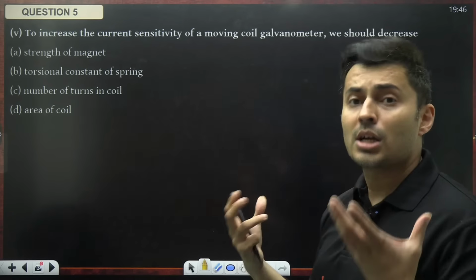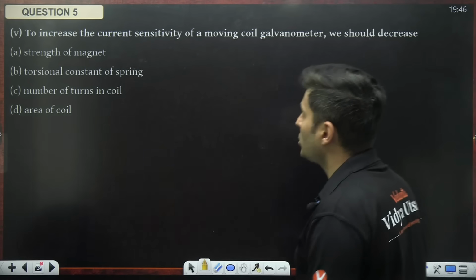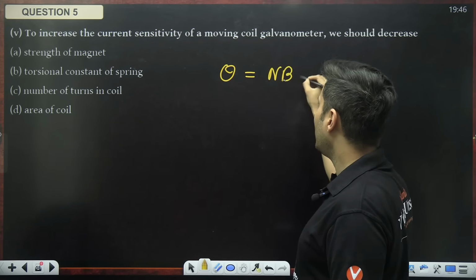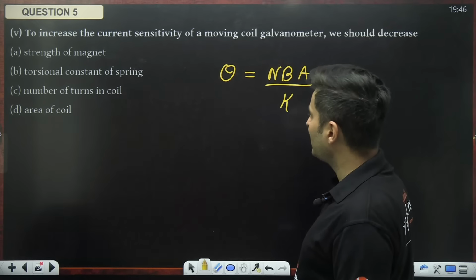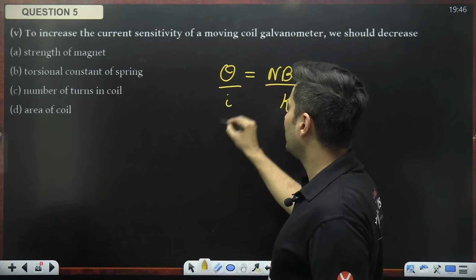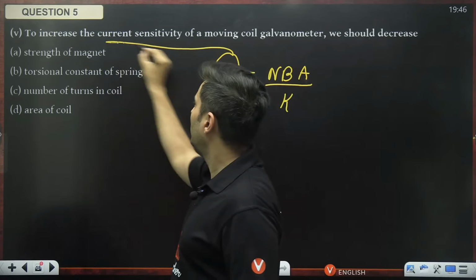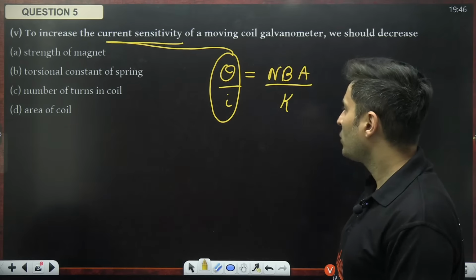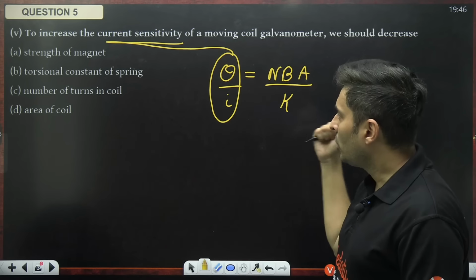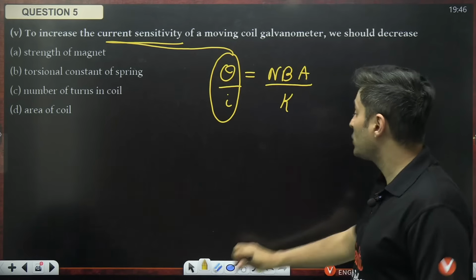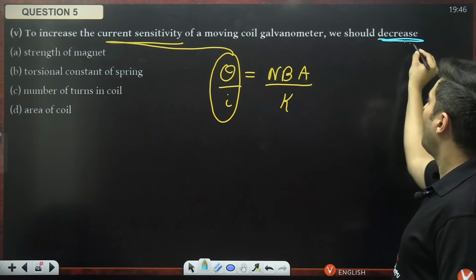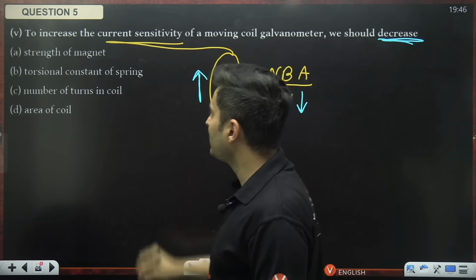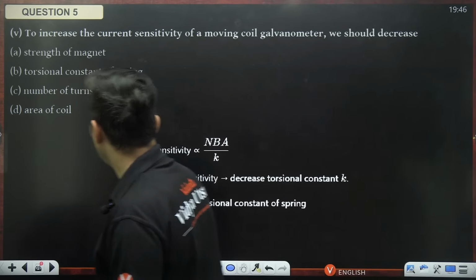To increase the current sensitivity, we should do what? Well, theta is equal to NBA over K, basketball. Never kick the basketball into current. So current, if I take this term, is called current sensitivity. How much deflection you show per unit ampere of current. So what do I do? Strengthen the magnet. Torsional constant of the spring, we should decrease. Oh, the question is what should we decrease? Obviously, you should decrease this, so that this quantity increases. So torsional constant is the right answer.